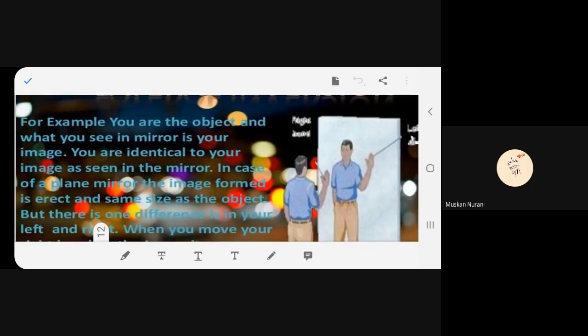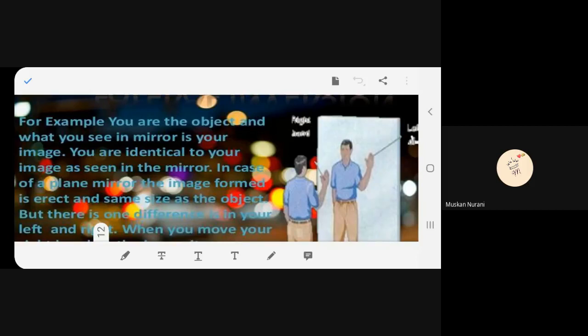First thing is, now you are the object. You are in front of the mirror and you are watching your image. Boys, are you understanding what I'm saying? So you're the object. Where is the image, beta? Behind the mirror, isn't it? Go towards the mirror, your image will also come towards you. If you go away from the mirror, your image will also go away from the mirror. Have you observed that? Do it today. This is all science.